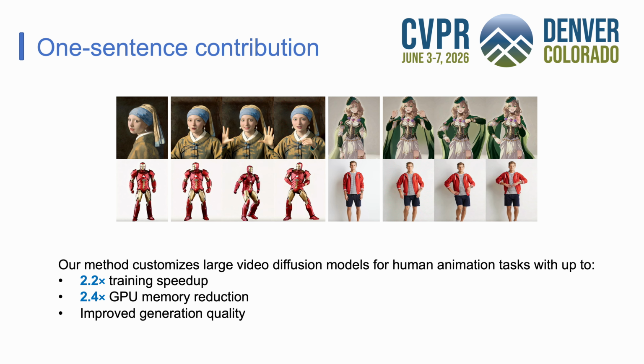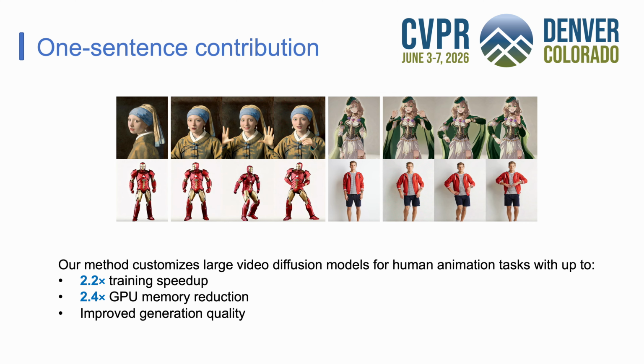In one sentence, our method customizes large video diffusion models for human animation, achieving up to 2.2 times training speedup and 2 to 4 times GPU memory reduction, and improved generation quality. As you can see, it animates diverse references from paintings to anime to real people, with strong fidelity and pose adherence. Training human video diffusion models is extremely expensive.